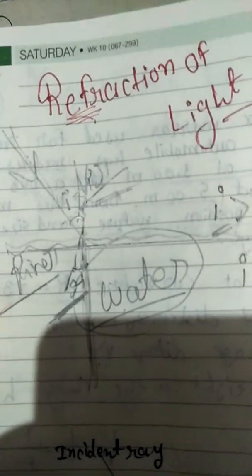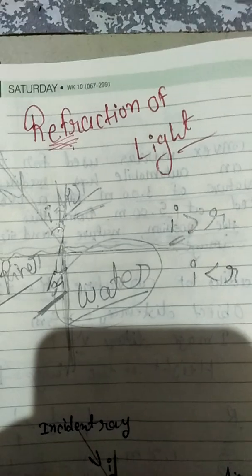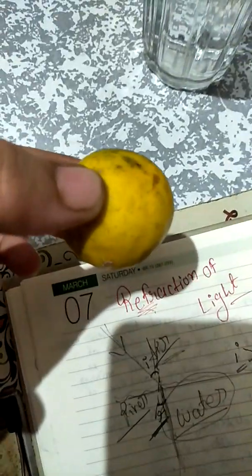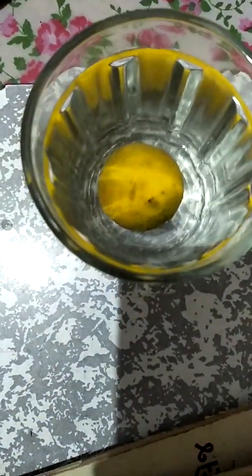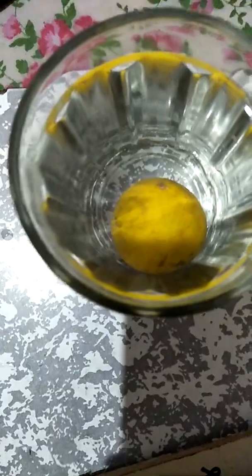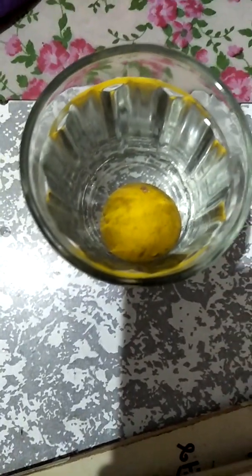Or else, one more experiment you can do: a lemon kept in water in a glass tumbler appears to be bigger than its actual size. Students, you can see the lemon here. Okay, this is its size. If you look, it looks bigger than its size. So refraction happened here. Understood?